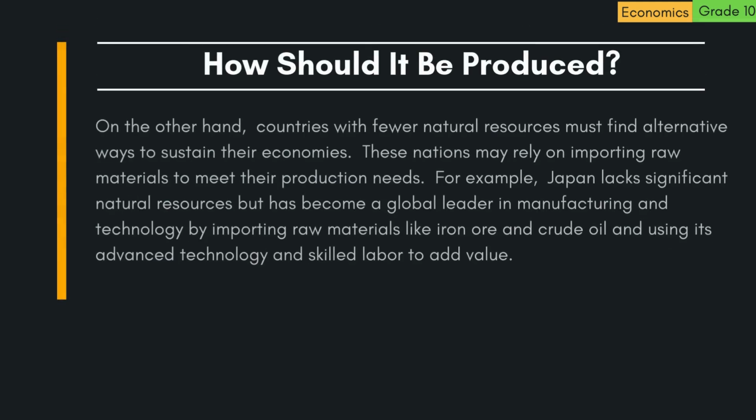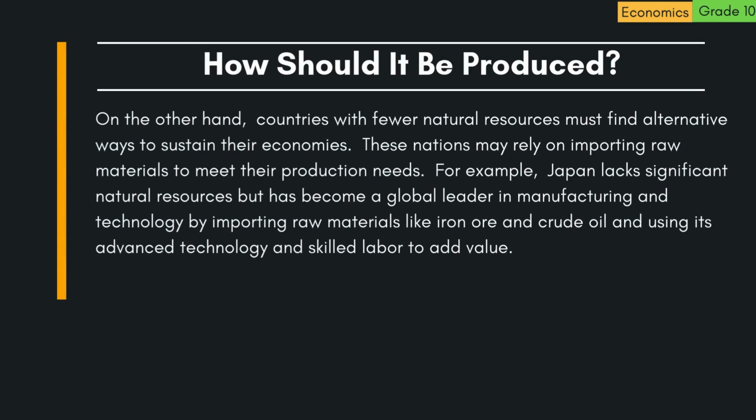On the other hand, countries with fewer natural resources must find alternative ways to sustain their economies. These nations may rely on importing raw materials to meet their production needs. For example, Japan lacks significant natural resources, but has become a global leader in manufacturing and technology by importing raw materials like iron ore and crude oil, and using its advanced technology and skilled labor to add value.